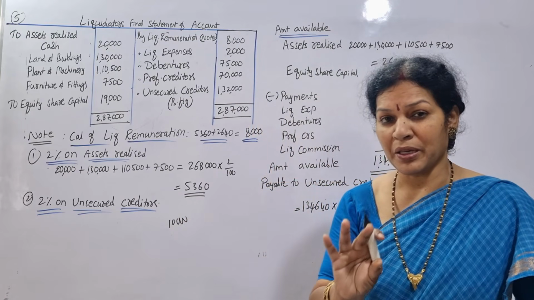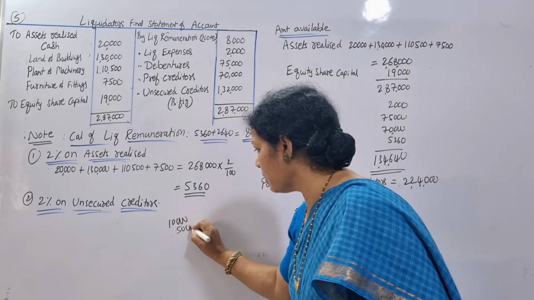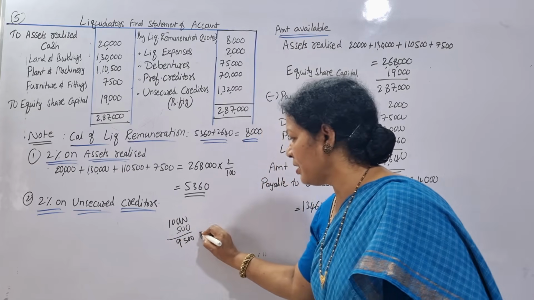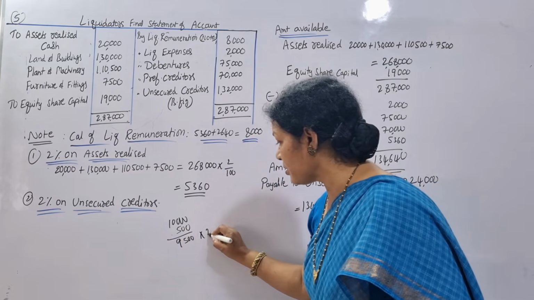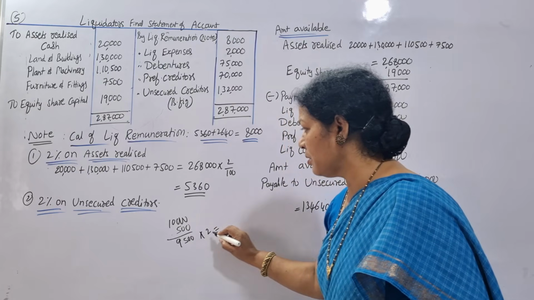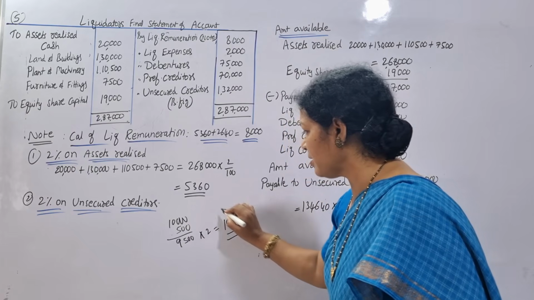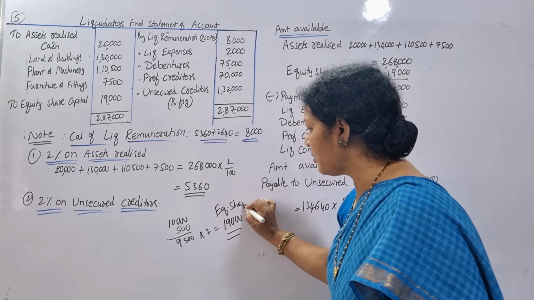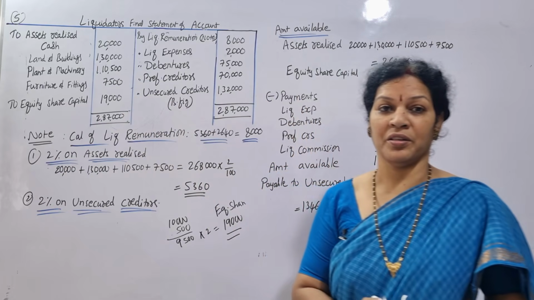But out of that, 500 we are not going to get. It means we are receiving 9,500 shares at the rate of 2 rupees, which comes to 19,000. This is the equity share call amount we are receiving. So on the receipt side, we write 19,000.